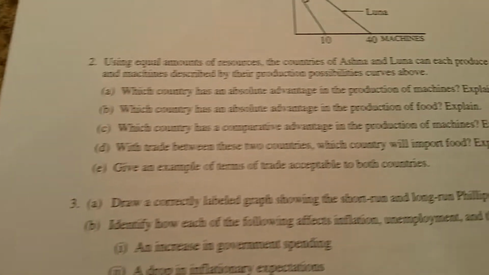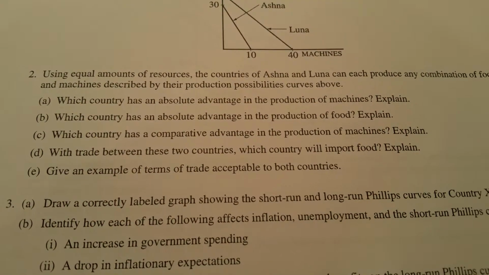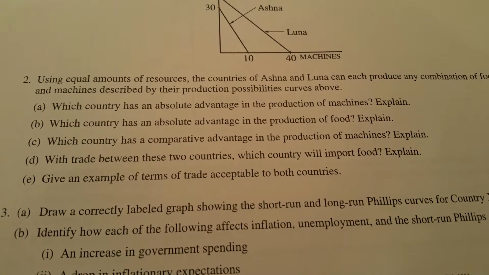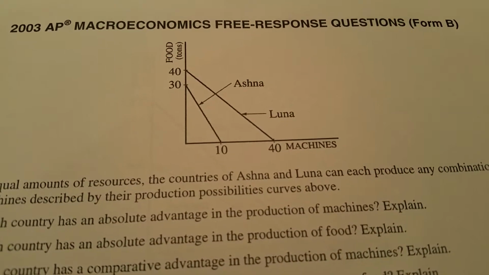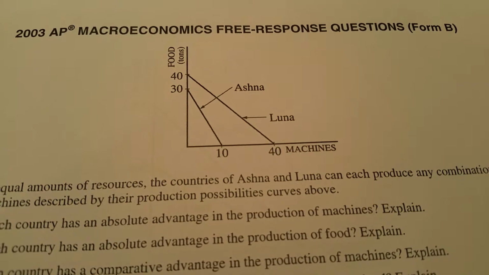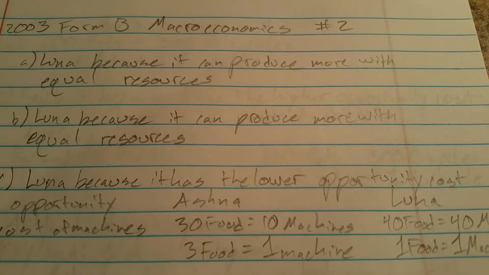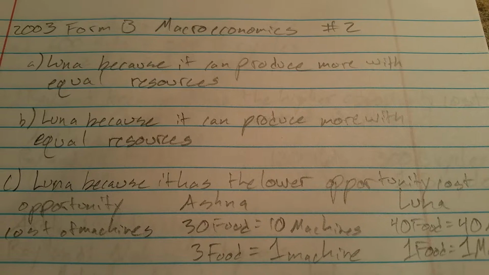Now part B. Which country has an absolute advantage in the production of food? And explain. If we look at the graph, Luna can produce more than Ashna with equal resources. So our answer is the same as part A. Luna because it can produce more with equal resources.